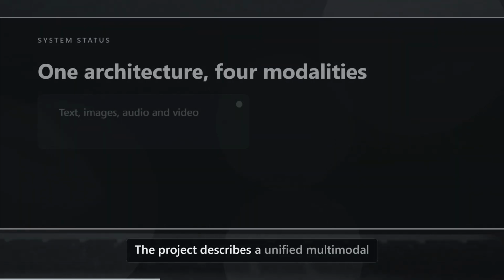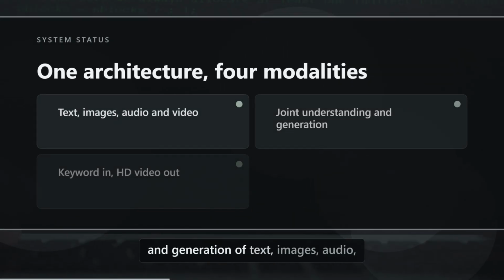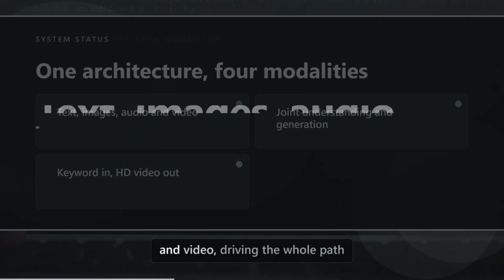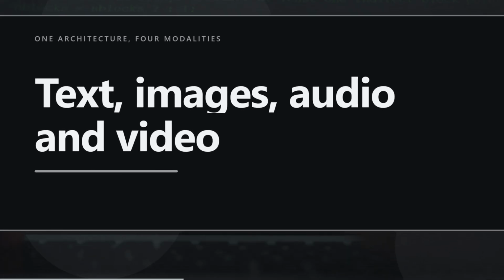The project describes a unified multimodal architecture that supports joint understanding and generation of text, images, audio, and video, driving the whole path from a keyword to a finished HD short video.